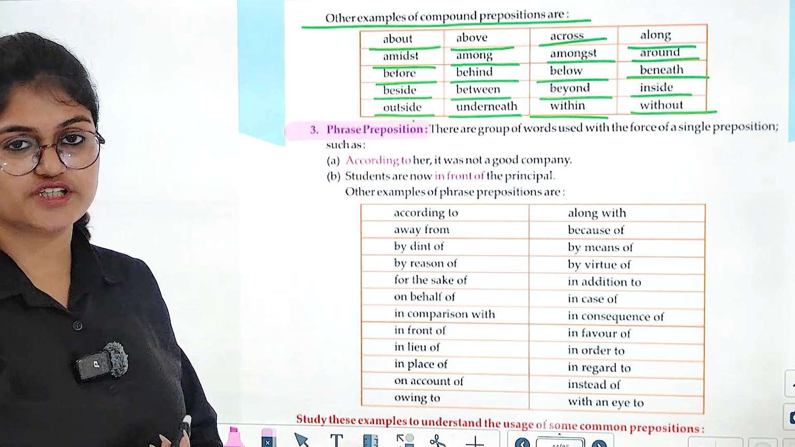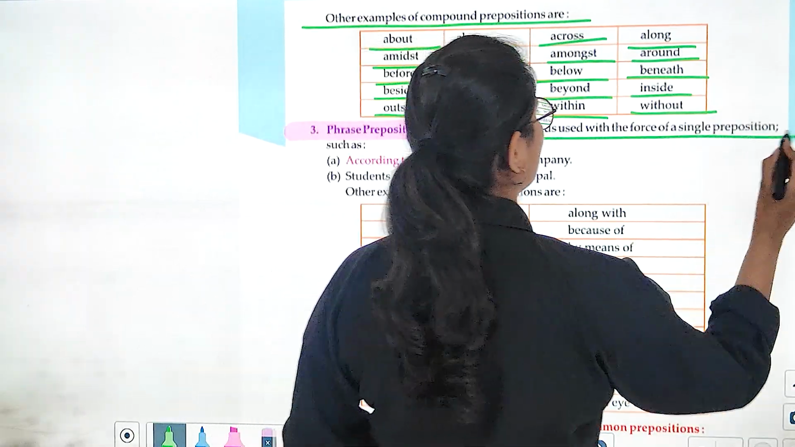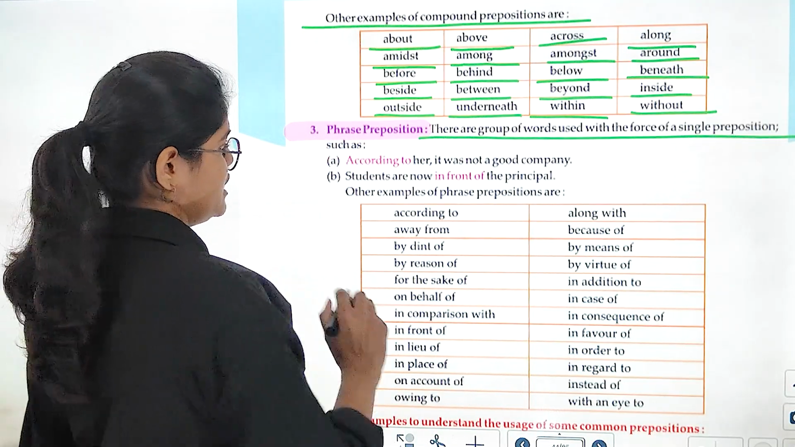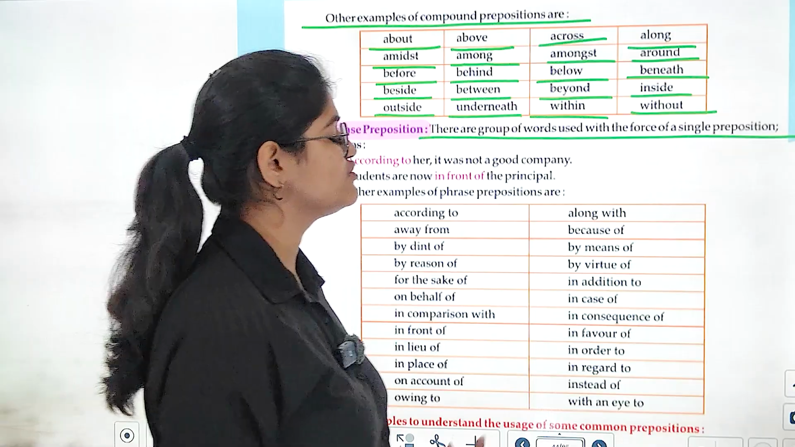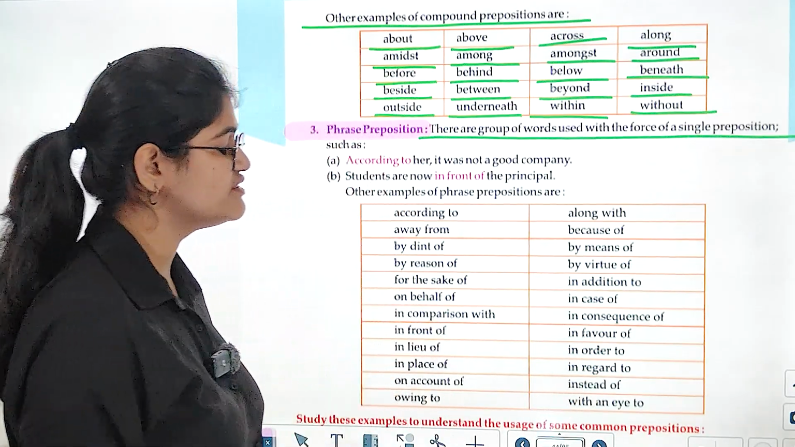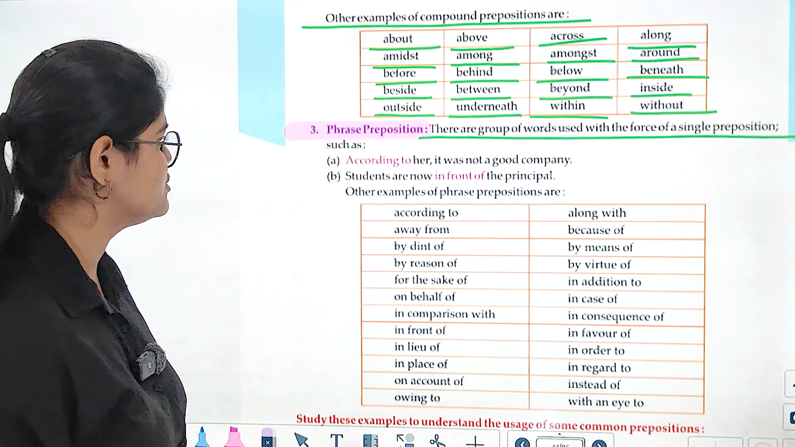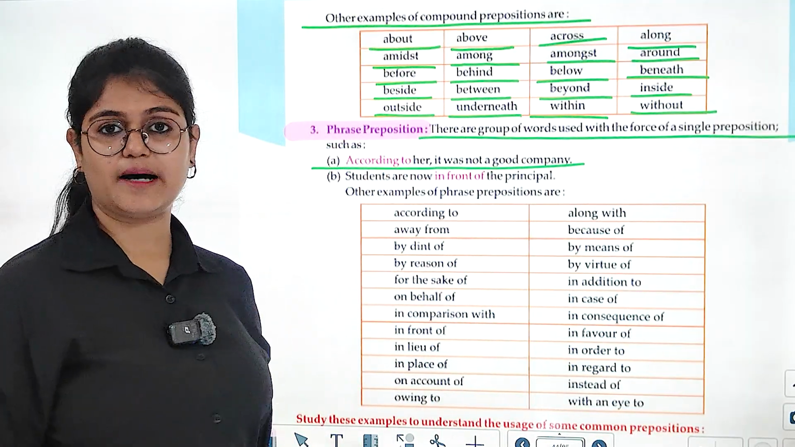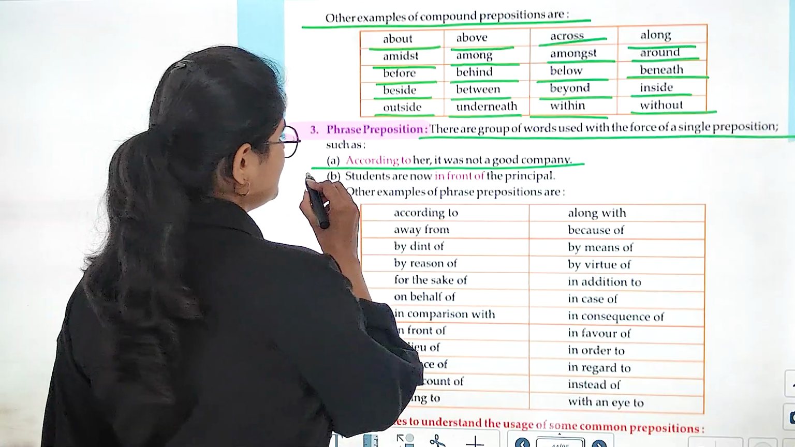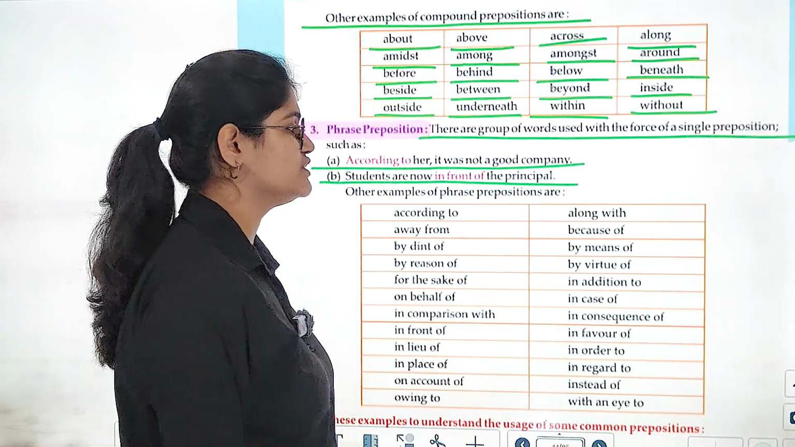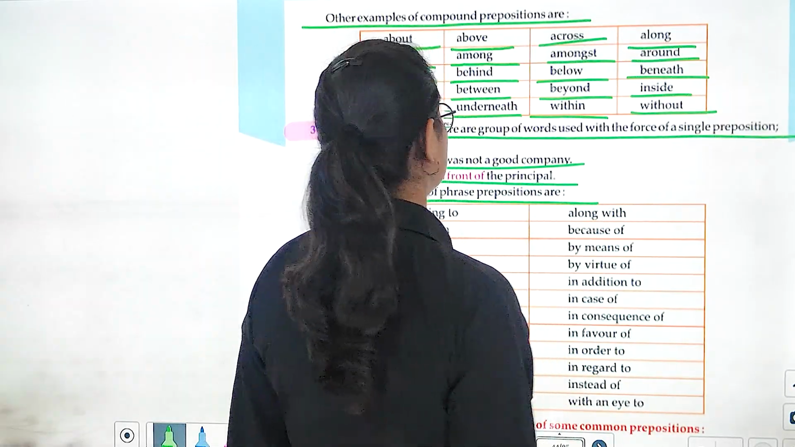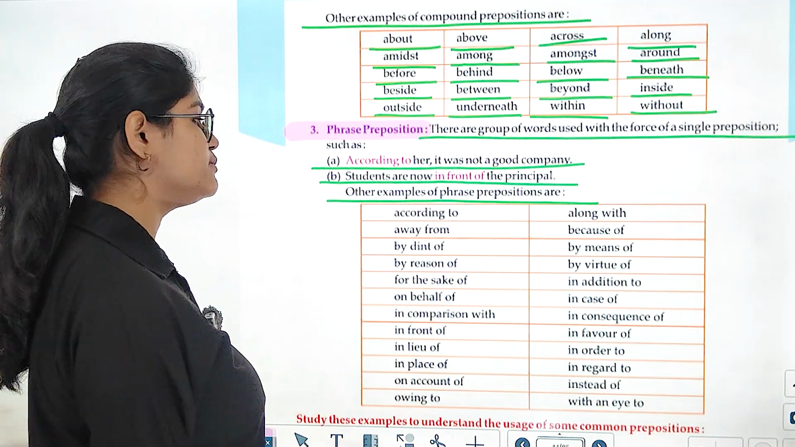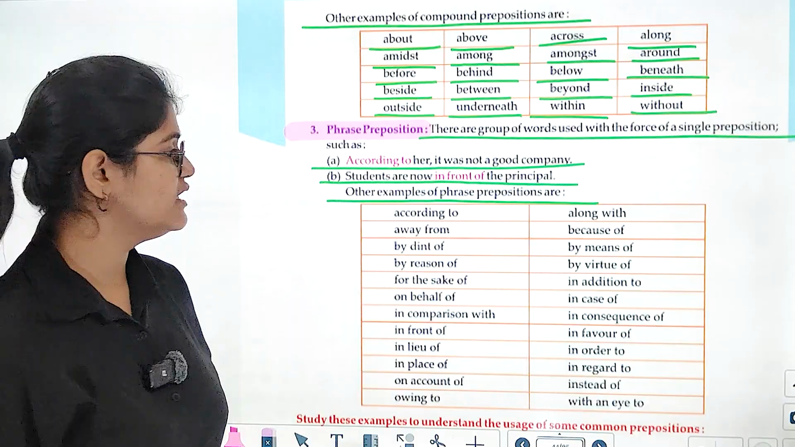Next we have phrase prepositions. So, अब ये phrase preposition क्या है? There are groups of words used with the force of a single preposition. तो यहाँ पर कुछ groups of words हैं जो कि यूज किए जाते हैं single preposition के force के साथ. जैसे कि according to her, it was not a good company. Students are now in front of the principal. Other examples of phrase prepositions. तो कुछ और examples phrase prepositions के, right?